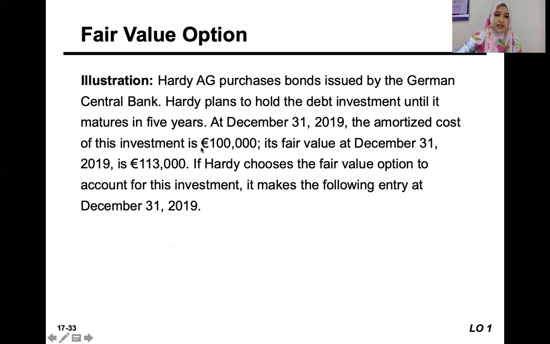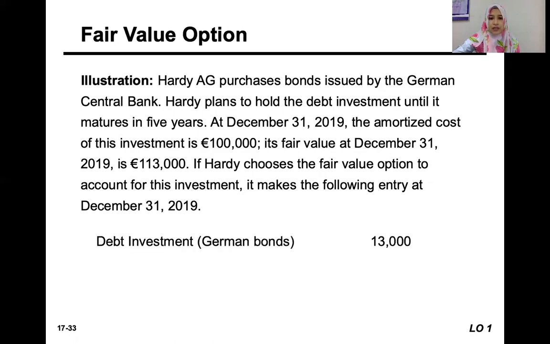If we see this statement, this debt investment shall be classified as held for collection. But the company chooses the fair value option to account for this investment. So on the date of the purchase, as usual we debit debt investment, and we credit.